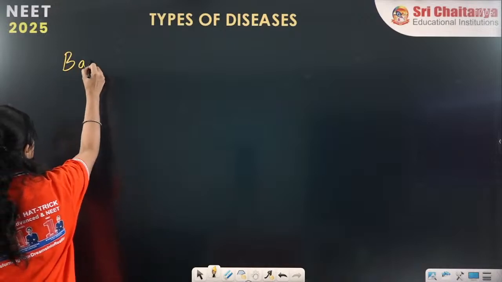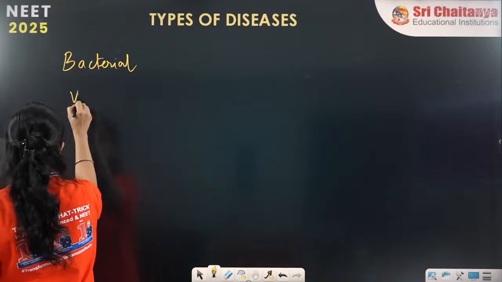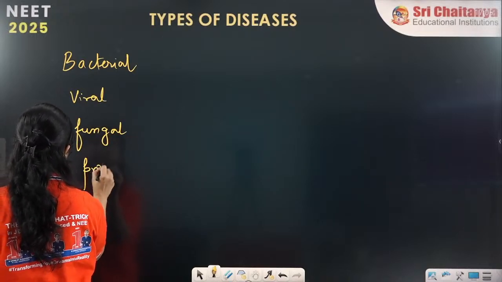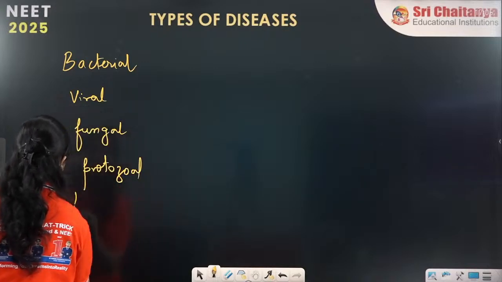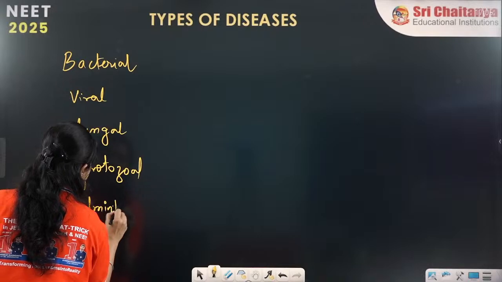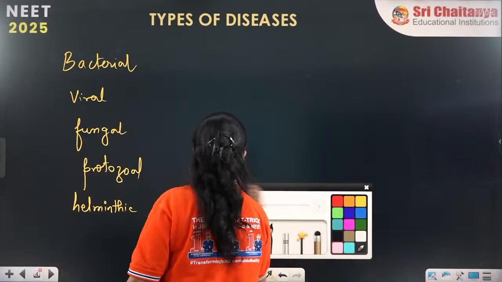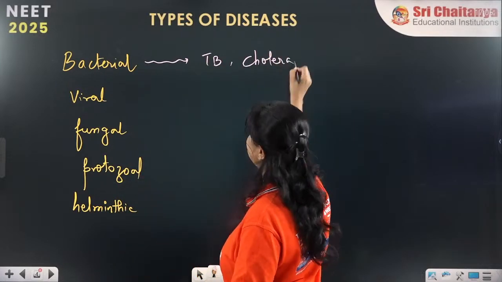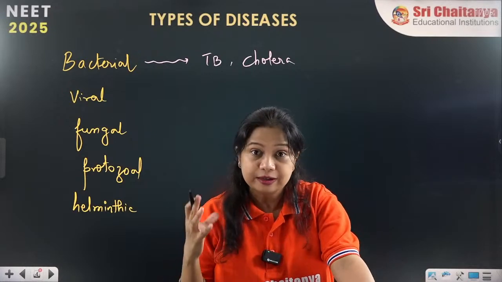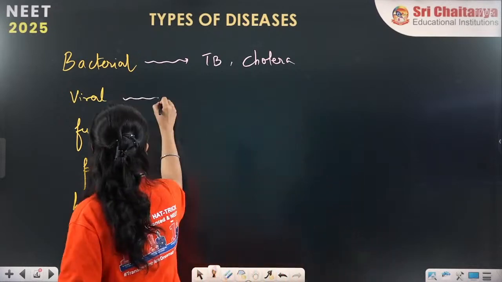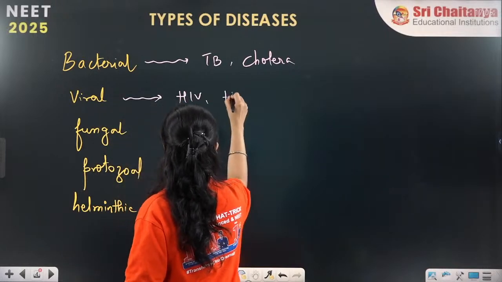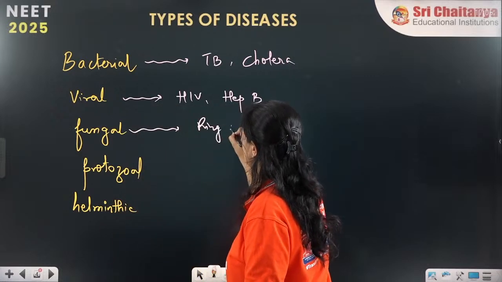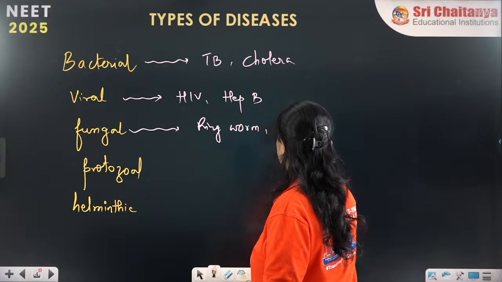So I'll quickly make a note of it. Bacterial, viral, fungal, protozoal and helminthic diseases. A few examples we have also seen. For example, bacterial diseases like tuberculosis and cholera. If you have not written it down, you can write it down right now. Viral infections, HIV and hepatitis B. Fungal infections like ringworm infections and candidiasis.